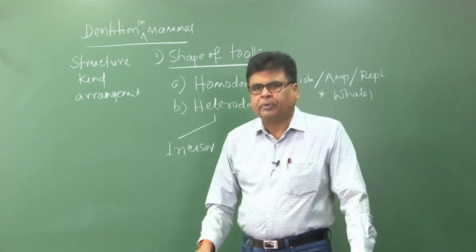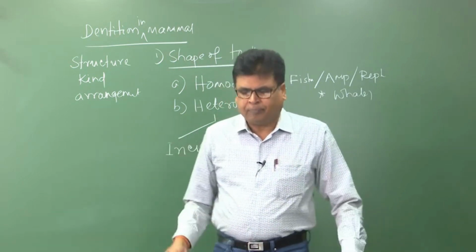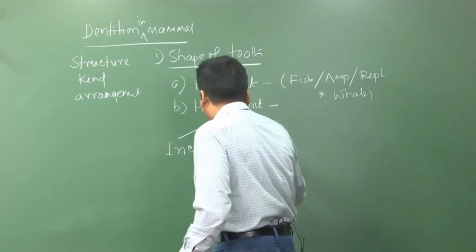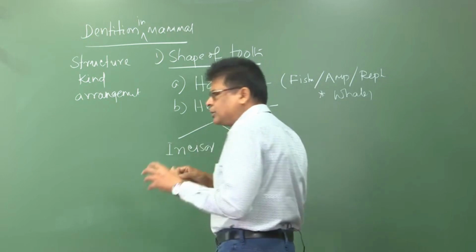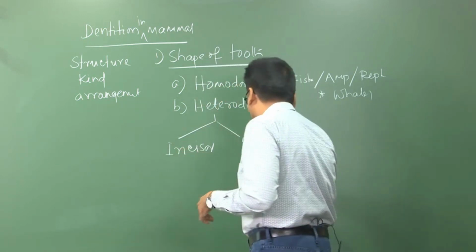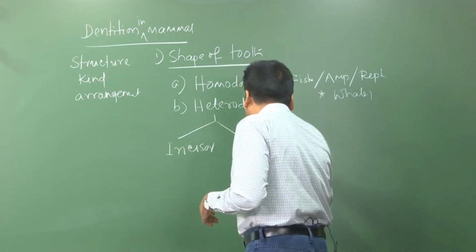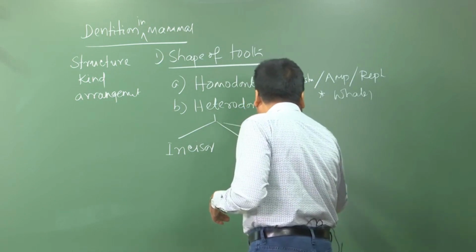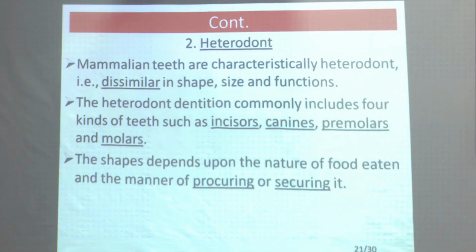The kinds of teeth present in mammals are, first, the incisor; incisor is singular, incisors is plural. The second one is the canine, the third is the premolar, and the fourth is the molar.